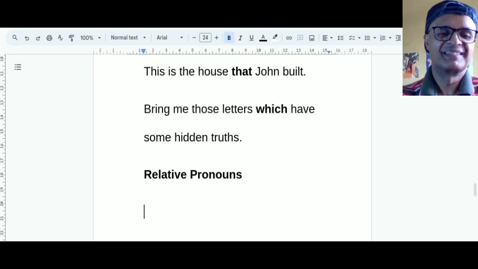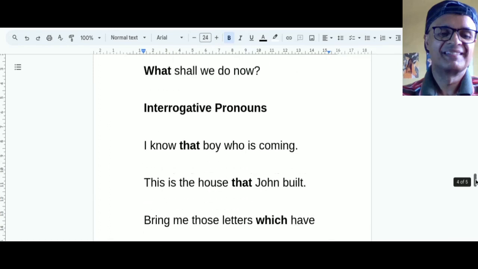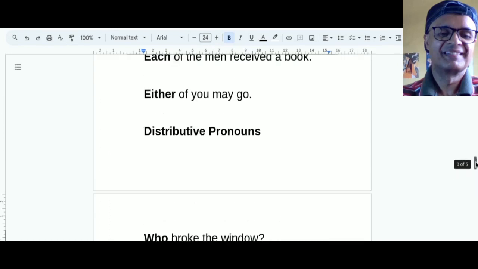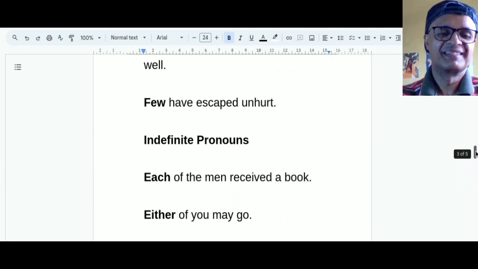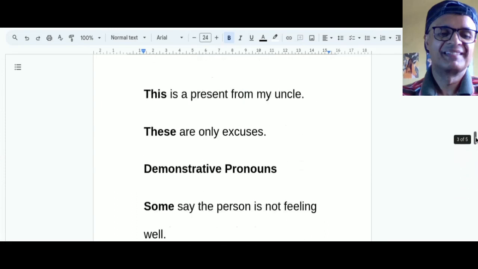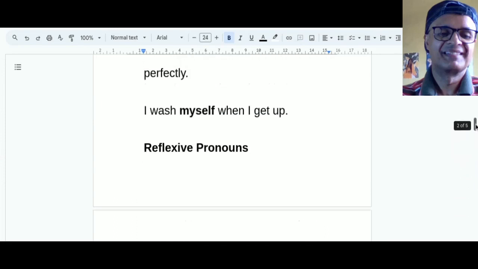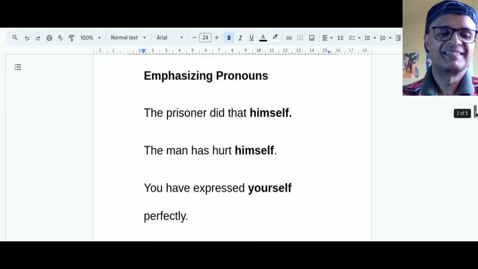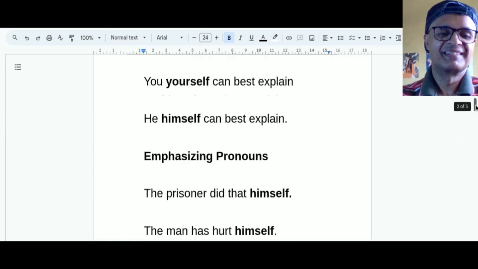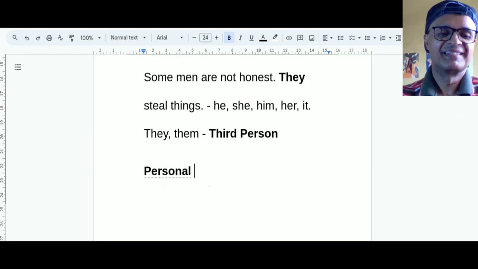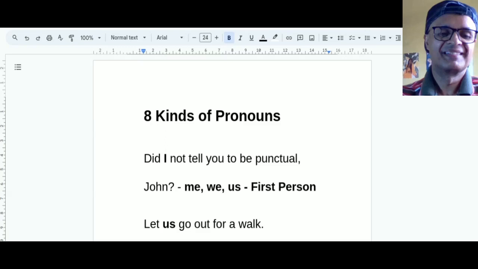That is it. All kinds of pronouns. There are total 8 kinds of pronouns. One, relative pronouns. Second is interrogative pronouns. Third is distributive pronouns, fourth is indefinite pronouns, fifth is demonstrative pronouns, sixth is reflexive pronouns, seventh is emphasizing pronouns. Okay, so there are in total 8 kinds of pronouns.